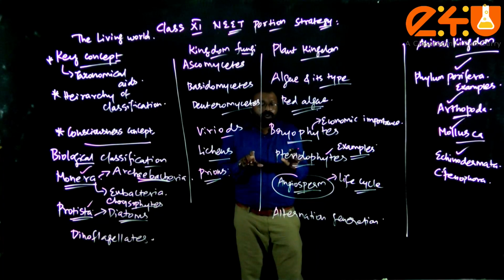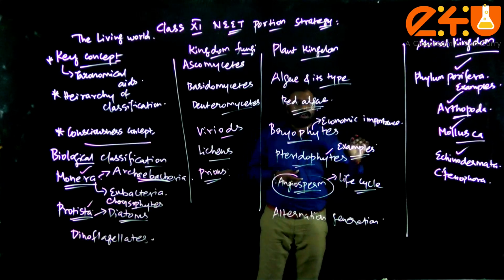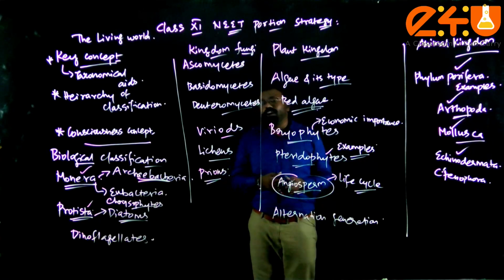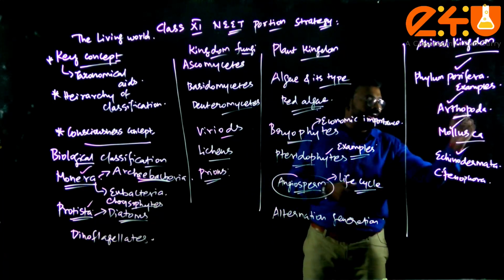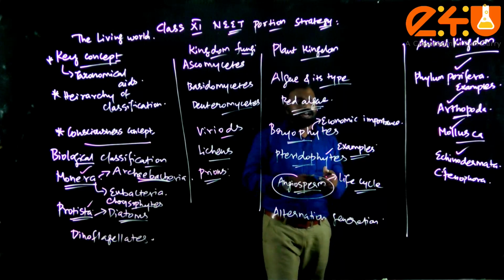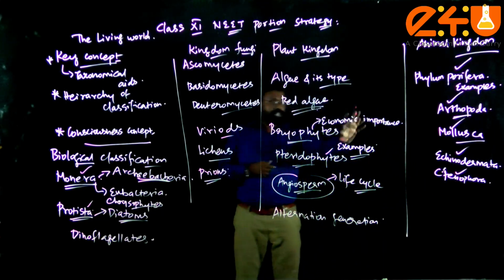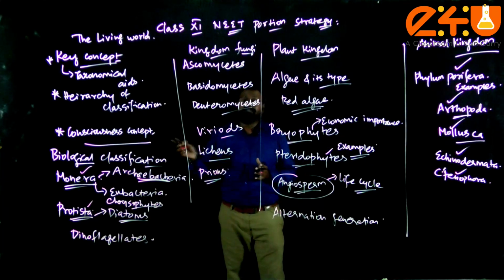Some students will avoid studying many phyla. But what I strongly suggest is to try to be strong in all the phyla, and stronger in the specified phyla like Porifera, Arthropoda, Mollusca, Echinodermata and Ctenophora, very particularly. So in this portion you should be constantly thorough in the case of the first unit.